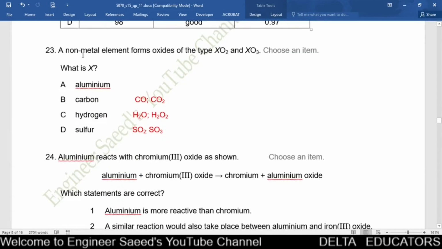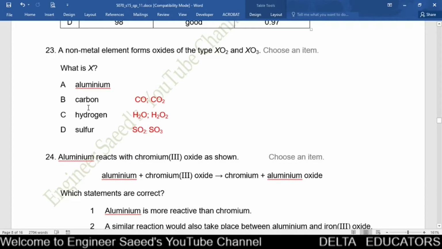Question number 23. A non-metal element forms oxides of the type XO2 and XO3. What is X? Option A, aluminum. Here it is given a non-metal. Aluminum is a metal, so option A is not possible. Option B, carbon. Oxides of carbon are carbon monoxide and carbon dioxide. In carbon monoxide, carbon and oxygen are in the ratio of 1:1, and in CO2 it is 1:2. And here the ratio should be 1:2 and 1:3. So option B is also incorrect.